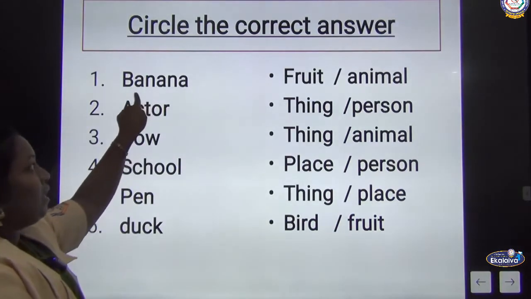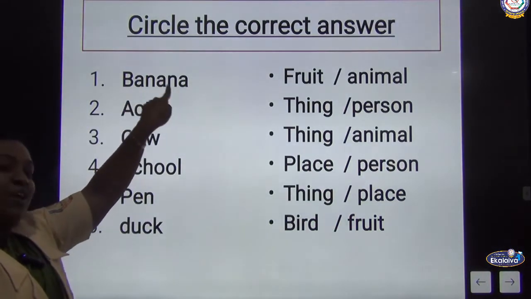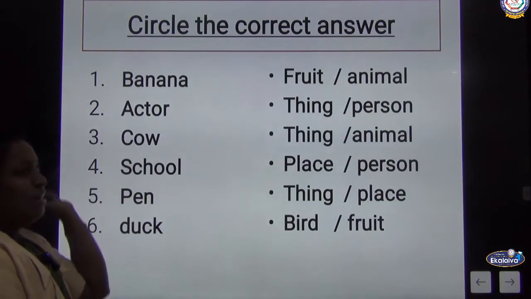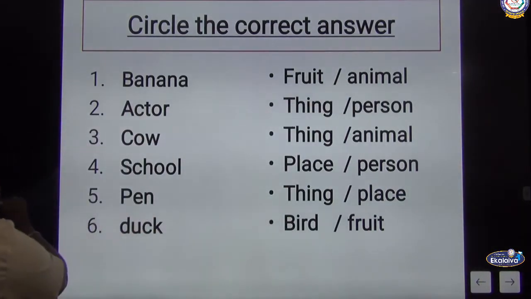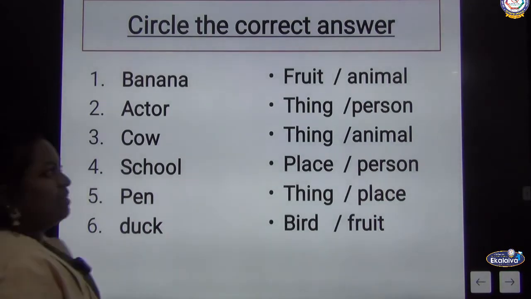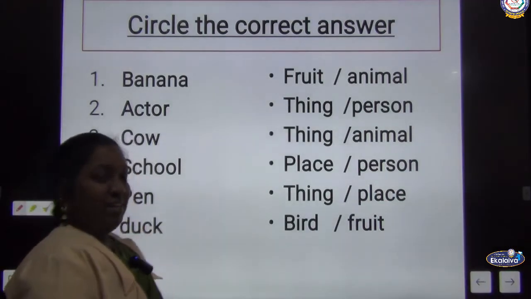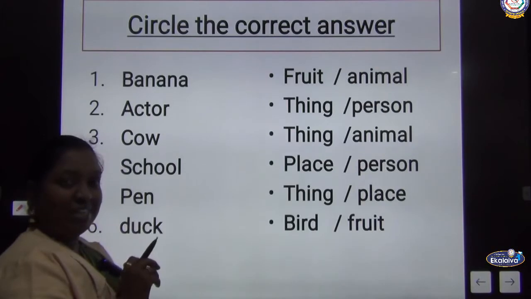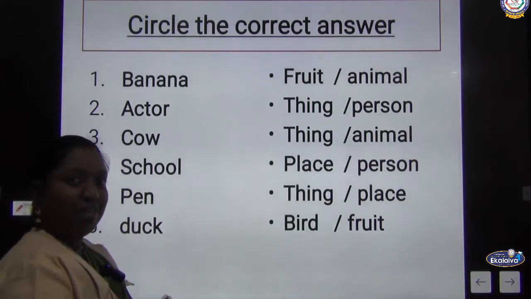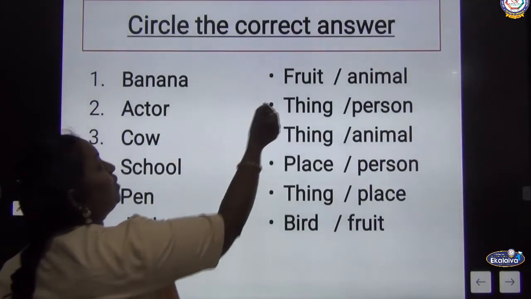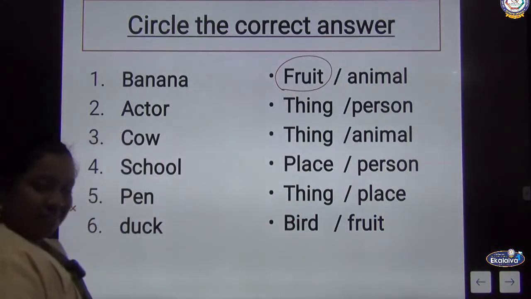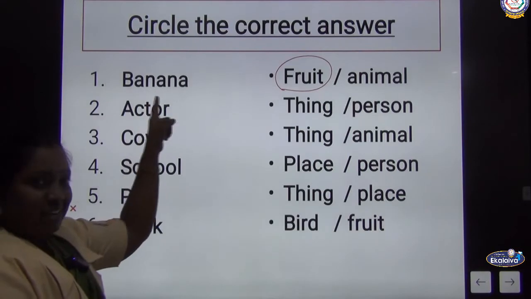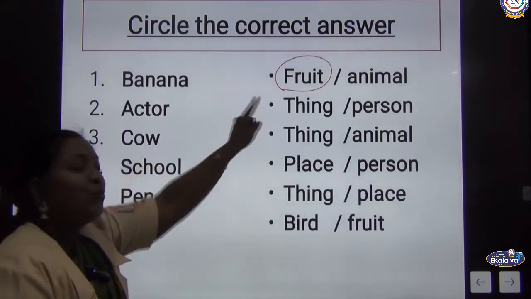What is this? B-A-N-A-N-A. What is that? Banana. Tell me, banana, whether it is a fruit or an animal? Is that an animal? Everyone would like to have a banana, no? It contains vitamins and minerals, isn't it? So it is a fruit. So circle the fruit, isn't it? Got it? So banana is a name. It is what? It is a fruit.